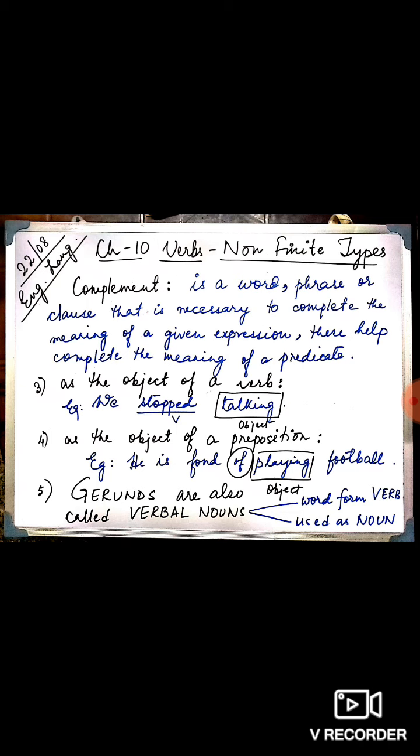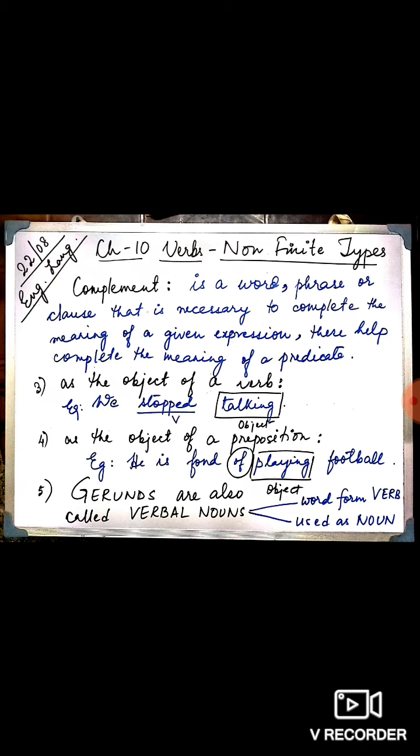Number 5, gerunds are also called verbal nouns. Just like this morning we have learned that participles are called, what were participles called, children? Verbal adjectives, right? Gerunds are called verbal nouns. Why? The reason is the word form is verb because there is an ing.